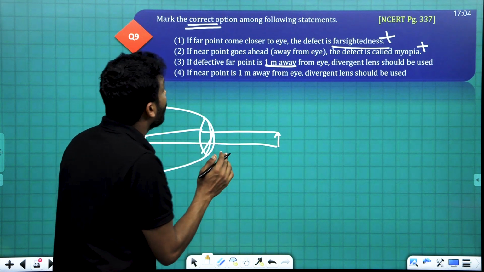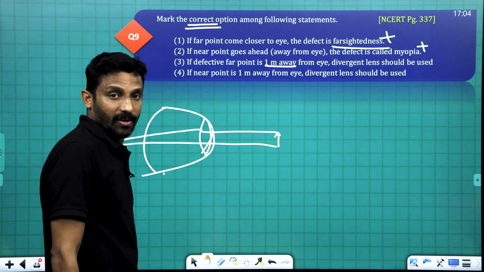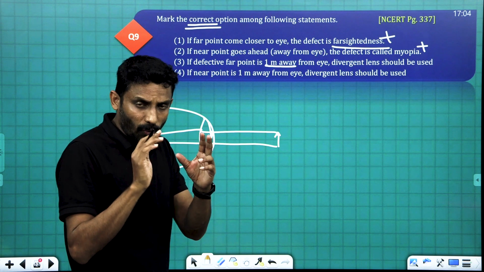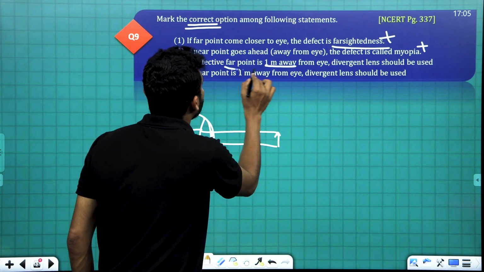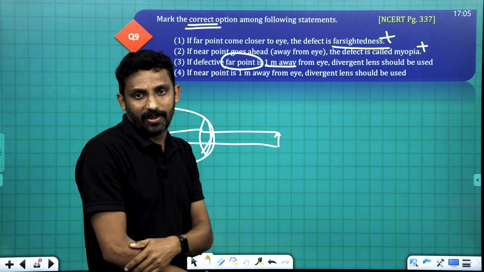Now, if the far point is 1 meter away from the eye, it means I cannot view objects beyond 1 meter. That is meant by far point. Beyond 1 meter, I cannot see objects.